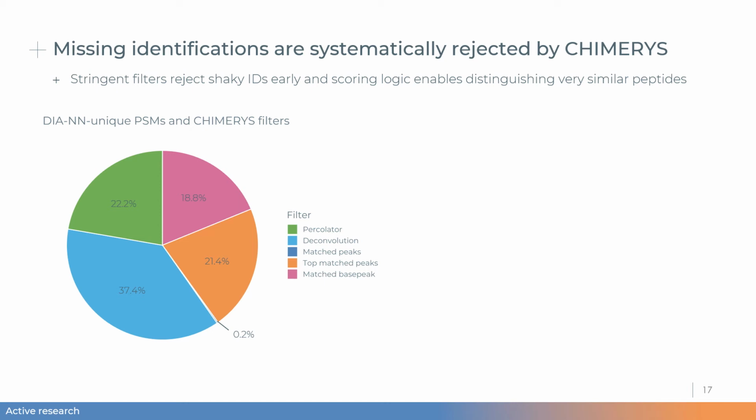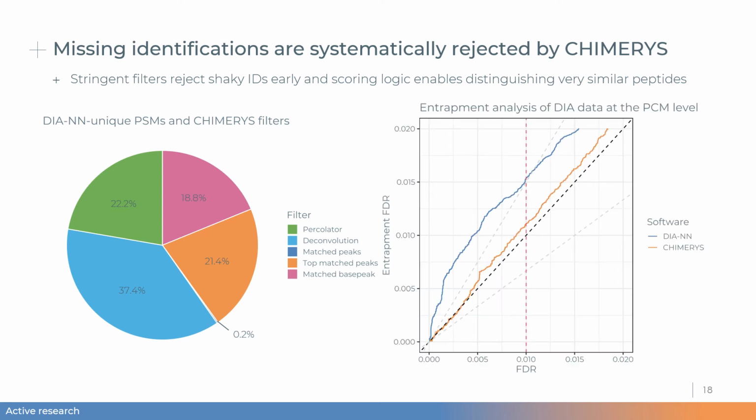Additional 40% of the DIAN unique PSMs were then disregarded because they had too little contribution to the experimental spectrum, and another 20% of those PSMs were filtered out by percolator. We also performed entrapment analyses like before, but now at the PCM level, which by the way corresponds to peptide charge modification or precursor. And if we look at the precursor level entrapment curve for CHIMERYS in this DIA setting here,